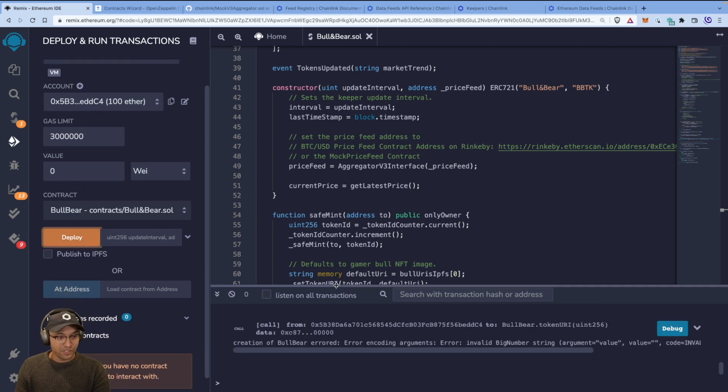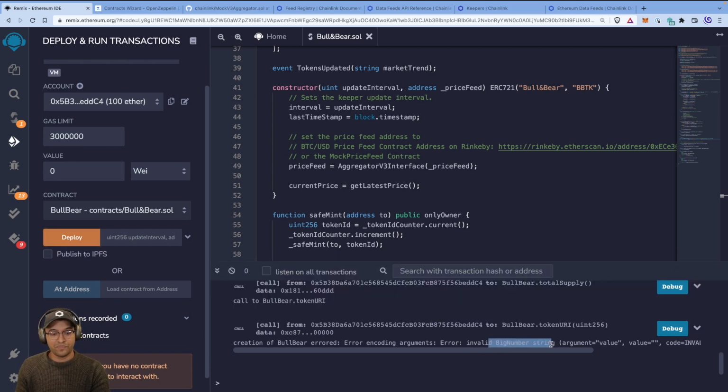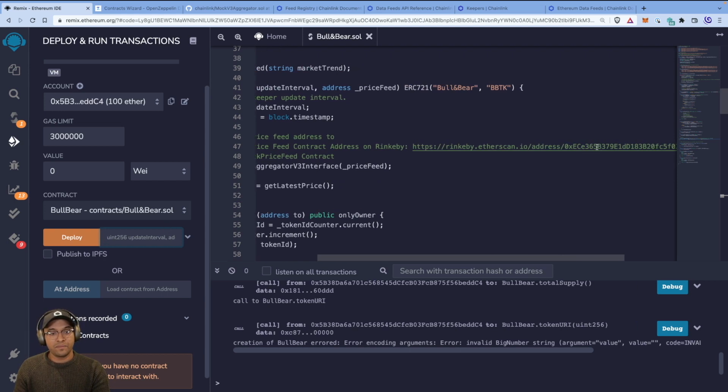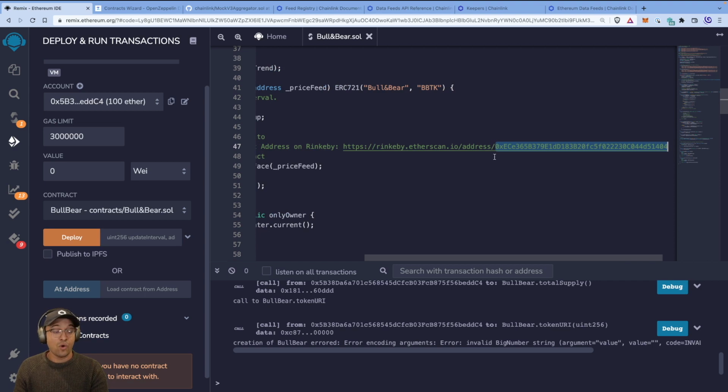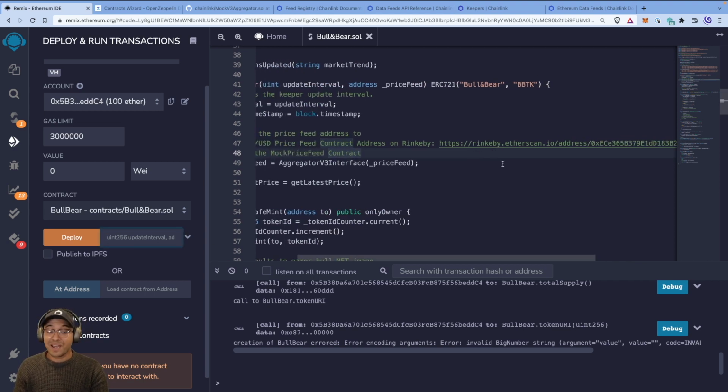Oh, I can't deploy it because I have to pass in arguments. See, it says you haven't given me the right arguments. So let's put the update interval. It won't matter for now, but let's put it as 10 seconds. The number denotes seconds. And the other thing we needed to do is pass in an address for a price feed. So what we can do for the time being, let's pass in the actual, oh, we can't pass in the Rinkeby. That's right. We can't pass in Rinkeby because we're running this locally in our browser, which means we have no choice but to actually produce our mock. So great, excellent. Let's do the mock.